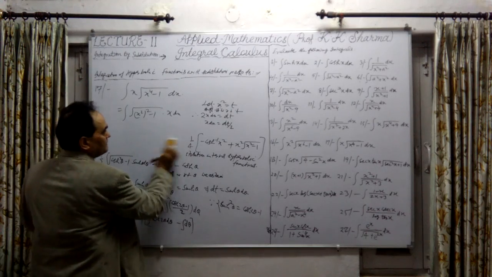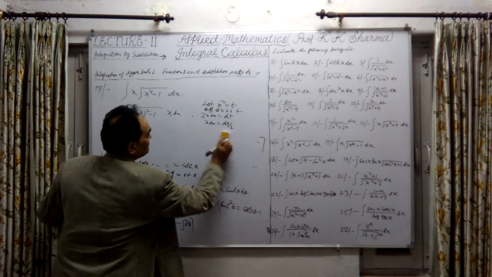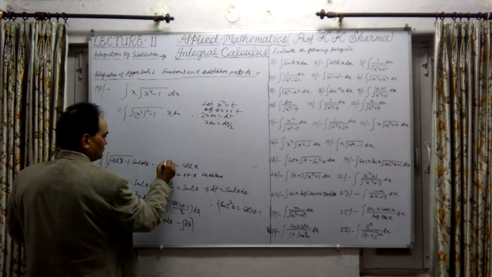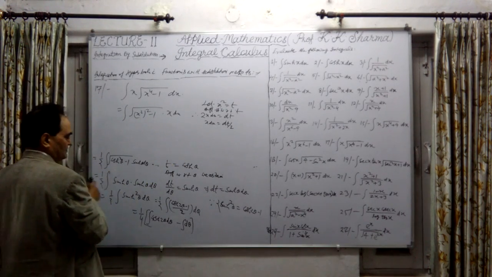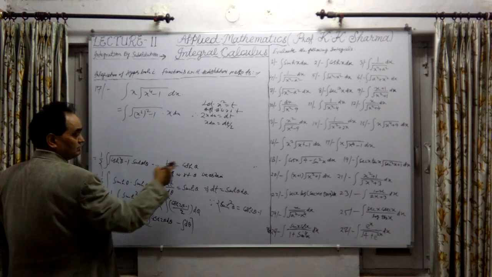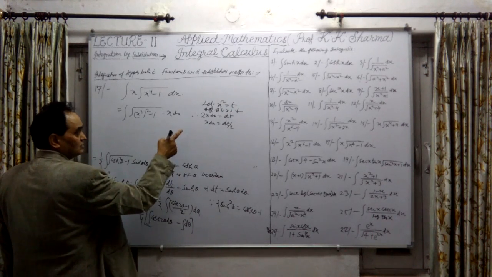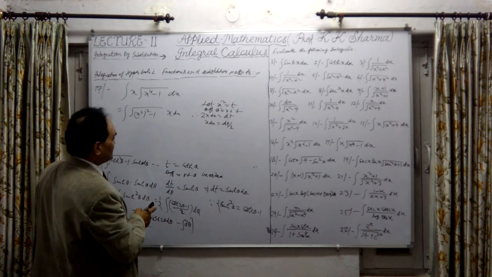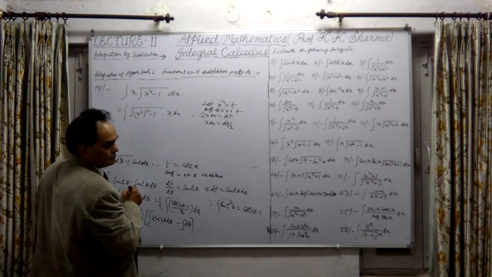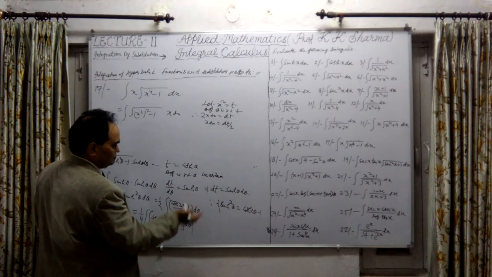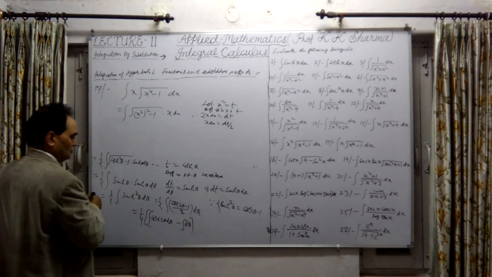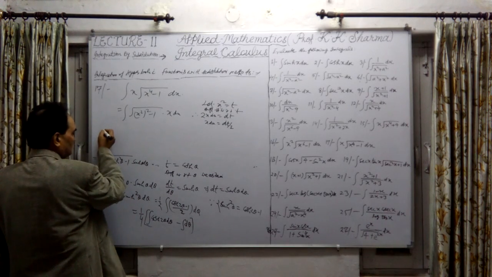Let me write it here. So t was substituted here, and t was cosh theta. First we have to substitute t for cosh theta, then theta for t, because t was x square. Reverse case we have from here.